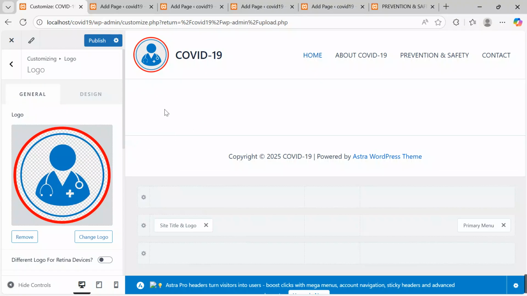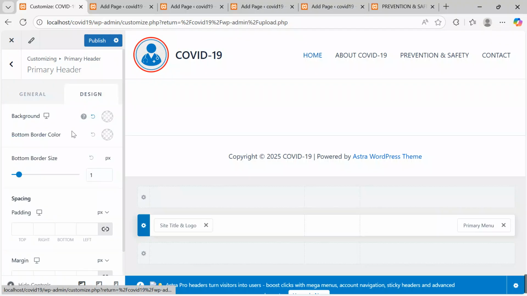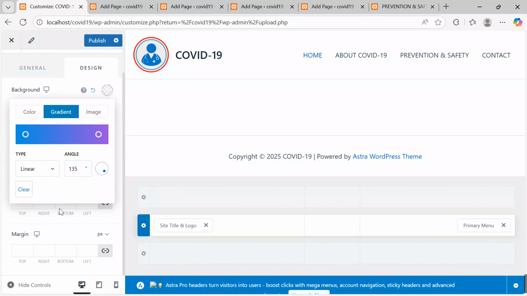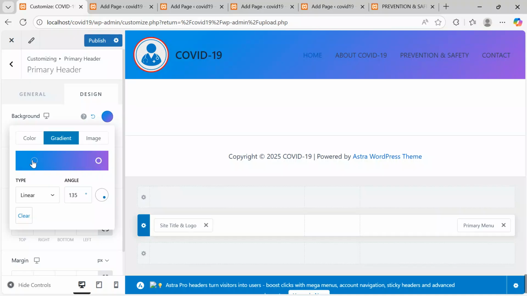What else can we do? Let me now click on the outer pencil here, to see that you can also do some customization. Click onto this, then come to design. You want to put some background. Click under background. Let's take gradient. Which one can we take? Should we take this? Okay, let me take this. Will this work better? Okay, let me keep it at that.